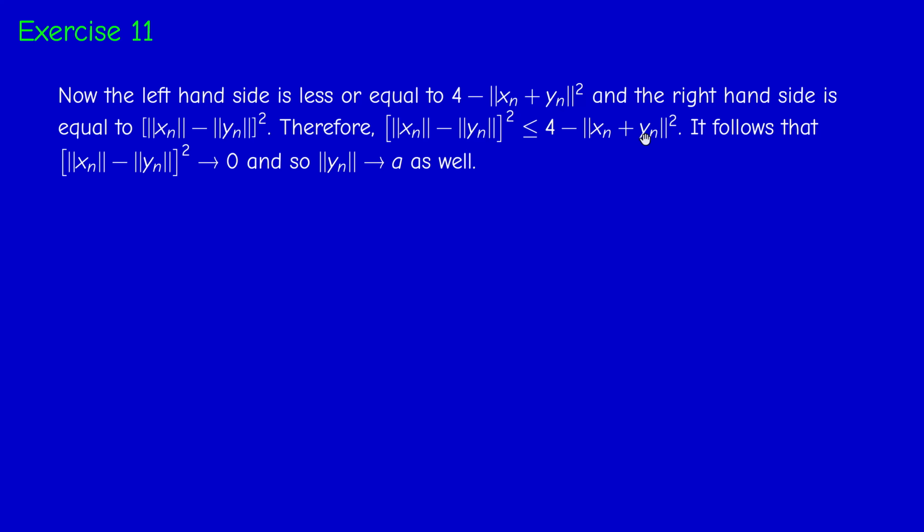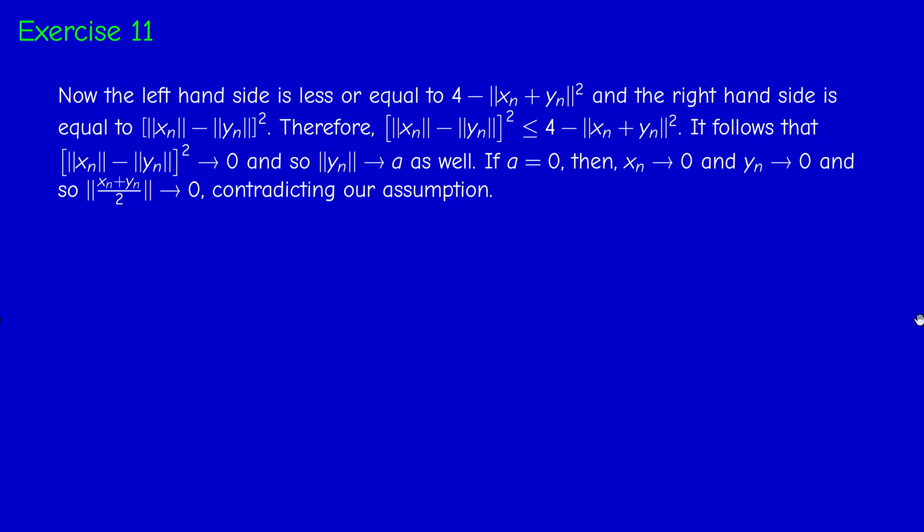Now, since the norm of xn plus yn tends to 2, this guy tends to 0. So by the sandwich theorem, this guy, which is non-negative, tends to 0 as well. And since the norm of xn converges to a, it means that the norm of yn also converges to a, which is non-negative. Now, suppose that a is 0.